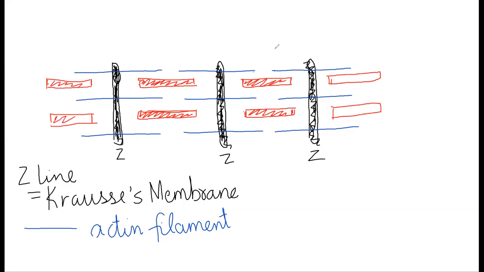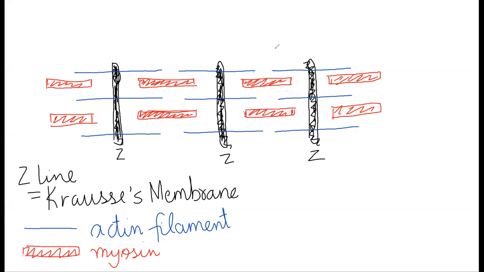Did we understand this? So there is Z line. On the Z line, on either sides, there are actin filaments. And within the actin filaments, there are myosin filaments. So myosin filament is thick. So in our diagram, this one in red is a myosin filament. Myosin and actin are primarily proteins. Okay. Now what is the light band and what is the dark band?